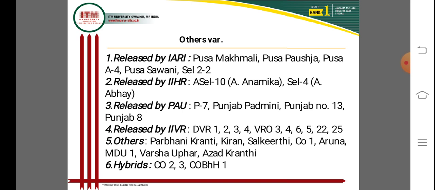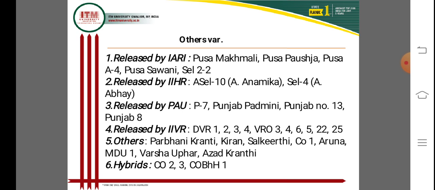These are important varieties released by Punjab Agricultural University Ludhiana, Punjab. Some varieties are released by IIVR, Indian Institute of Vegetable Research, Varanasi, a series from VRO 1, 2, 3, 4, and VRO 3, 4, 6, 5, 22, 25.